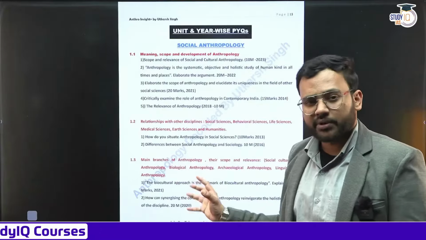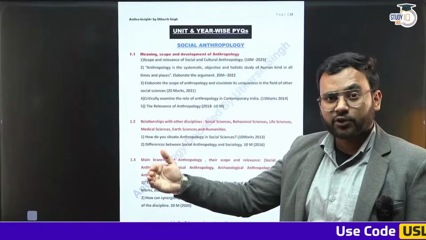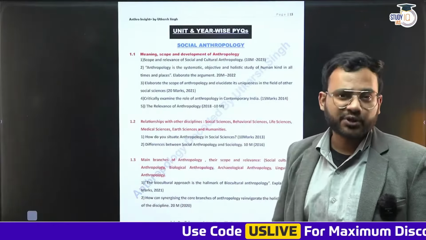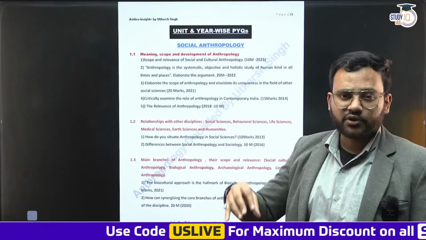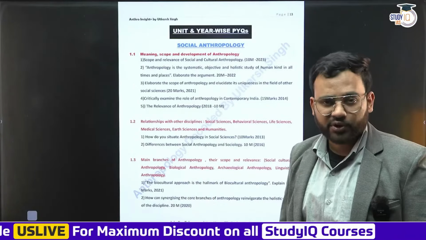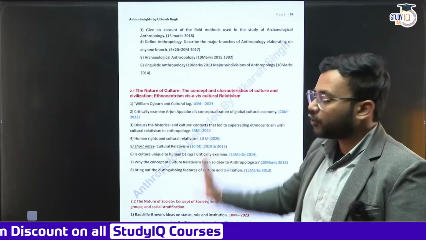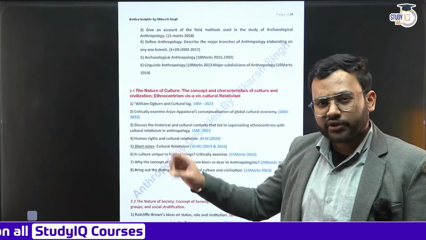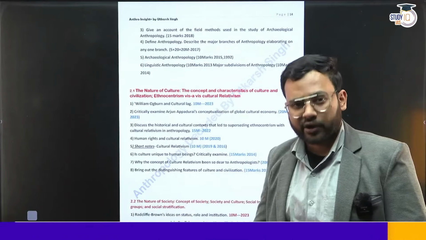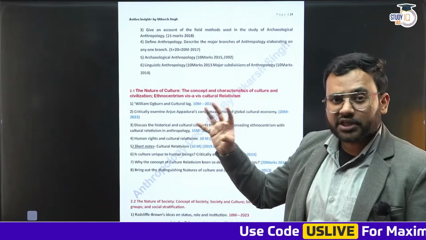So in this particular unit, we talk about major branches like social anthropology, physical anthropology, and then archaeological and linguistic anthropology. These are 4 major branches. At times, some scholars have also opined that there is a 5th branch as well, which is called applied anthropology. So these are the initial 3 units. After that, you will move to unit 2.1. In between also there are units 1.4, 1.5, 1.6, 1.7, but they are mostly part of physical biological anthropology. So we have divided the paper in a more structured way.